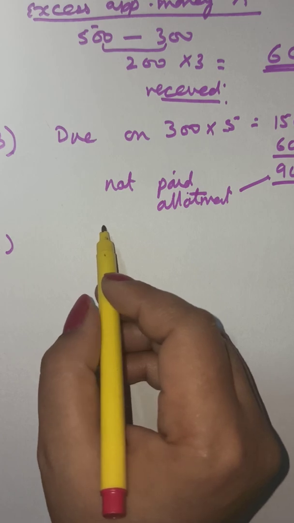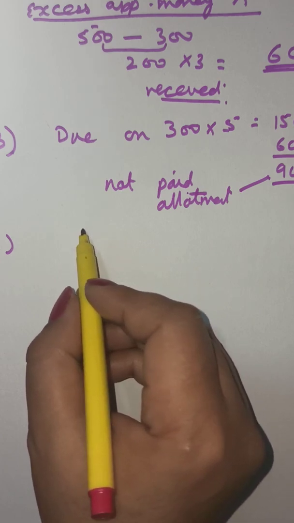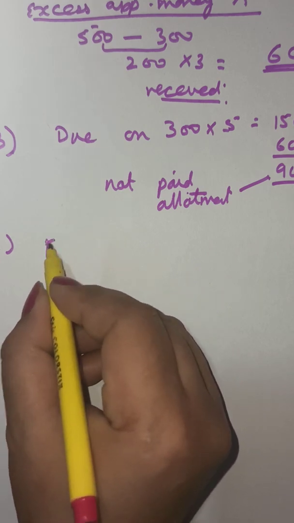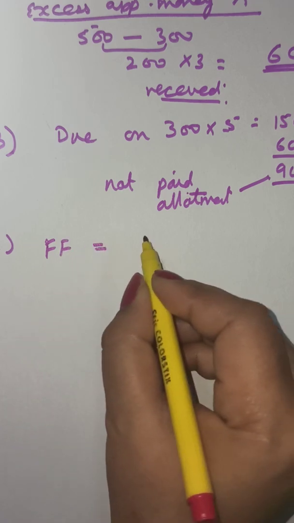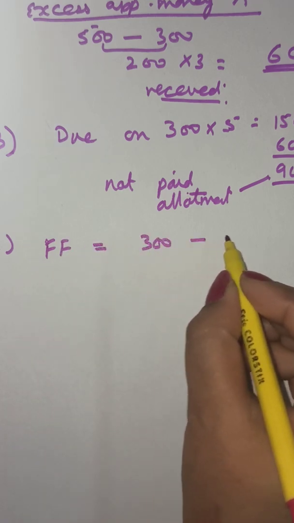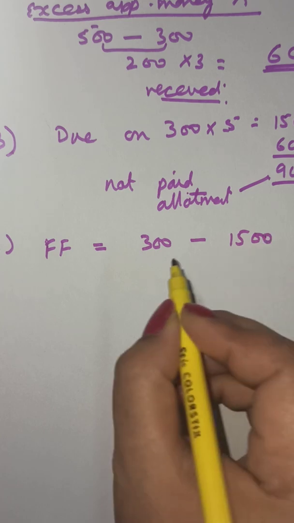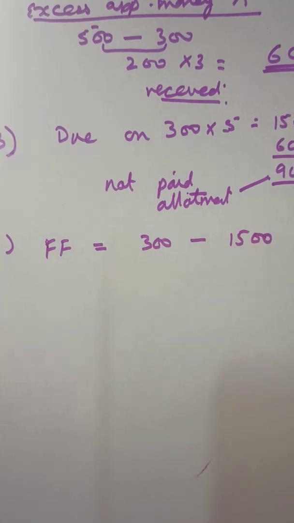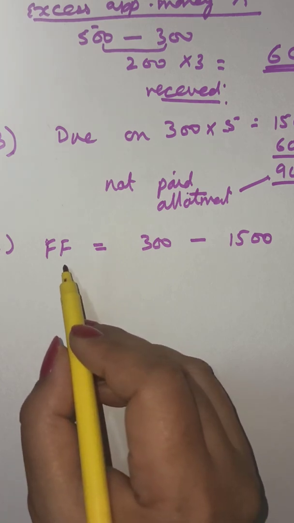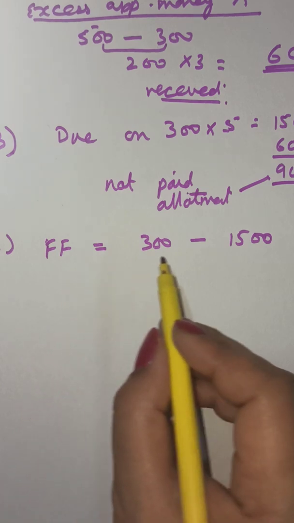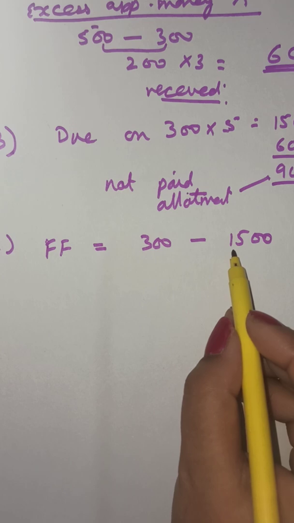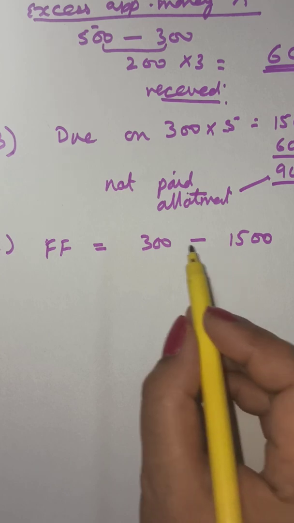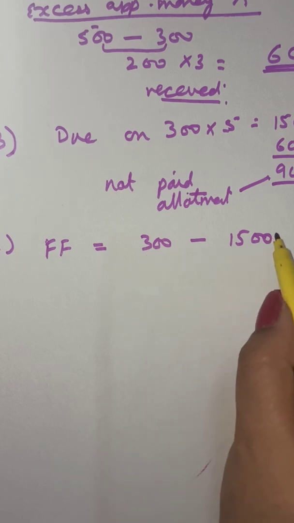On the forfeited shares, on 300 shares, we get 1500. The amount that was collected on forfeiture is rupees 1500 on these 300 shares.